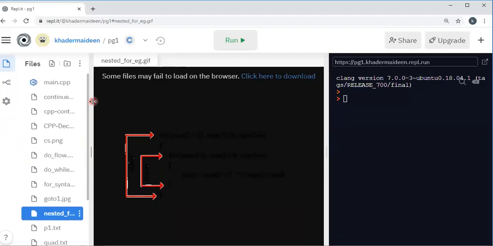Let us see some programming examples for using the while, do while and for.